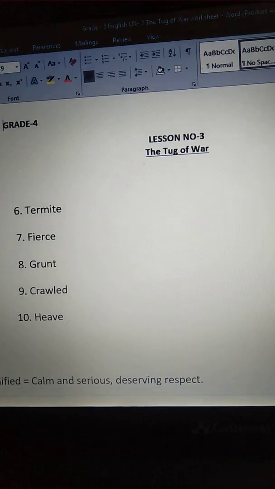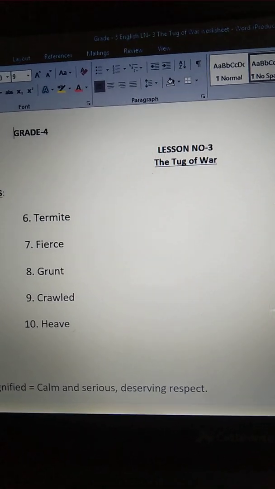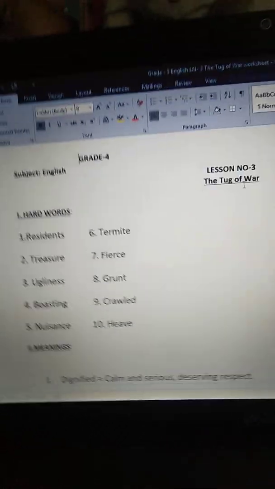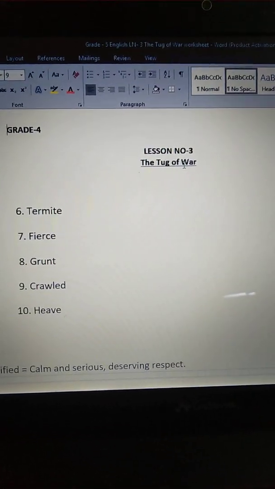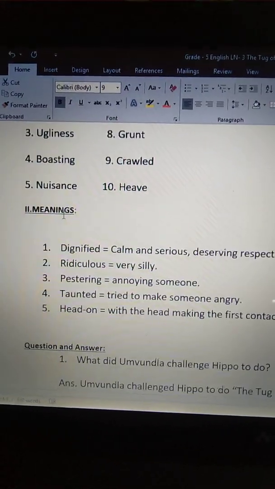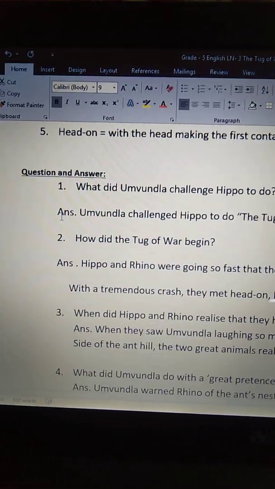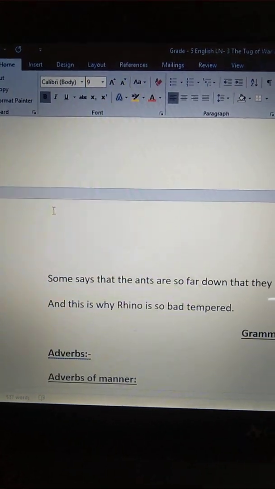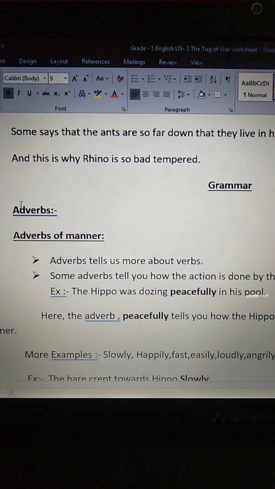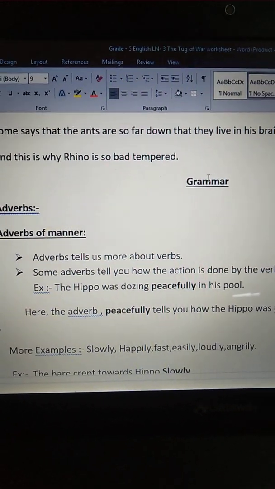Today we are going to learn the grammar part of our fourth chapter, The Tug of War. Okay, children, all of you open your worksheets. In our previous class, we learned hard words, meanings, and questions and answers of the chapter, The Tug of War. And in today's class, we are going to learn grammar. Okay.